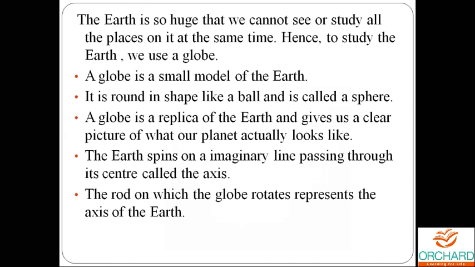Next we saw that a globe is a small model of the earth. What is the shape of the globe? It is round in shape like a ball, and it is also called a sphere.